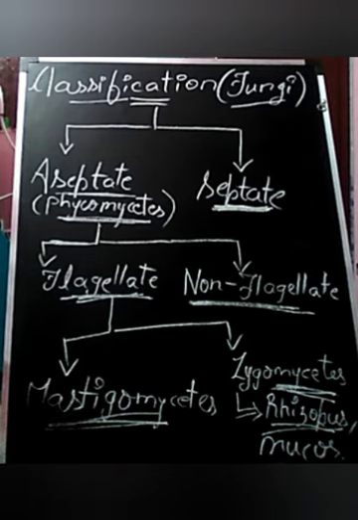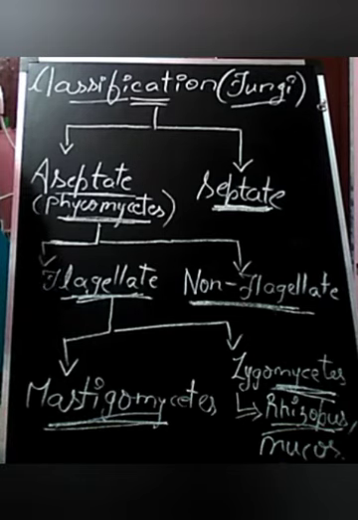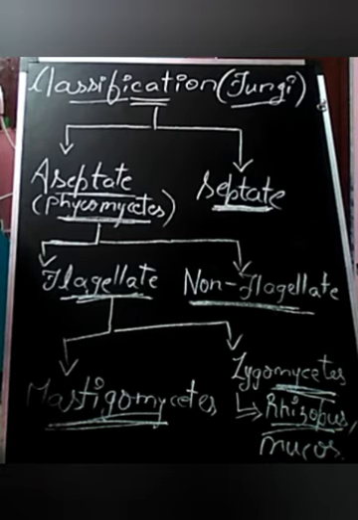In asexual reproduction, spores are absent, whereas in sexual reproduction they contain basidiospores, which are produced in basidium and present in basidiocarp. Examples of Basidiomycetes are Agaricus, that is mushroom, Ustilago, that is smut, and Puccinia, which is rust.